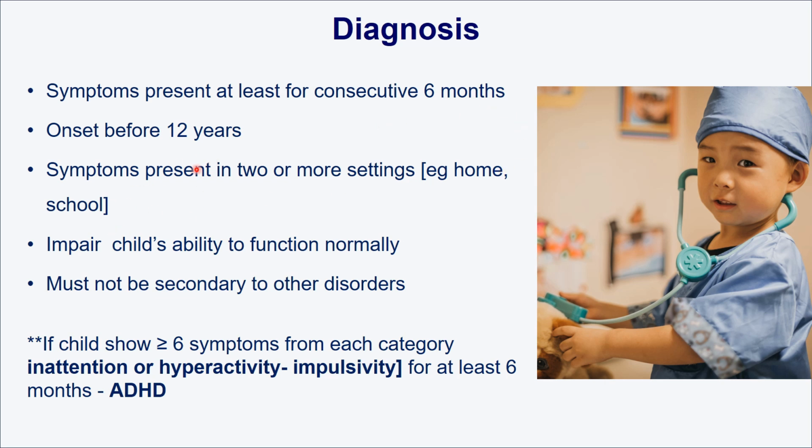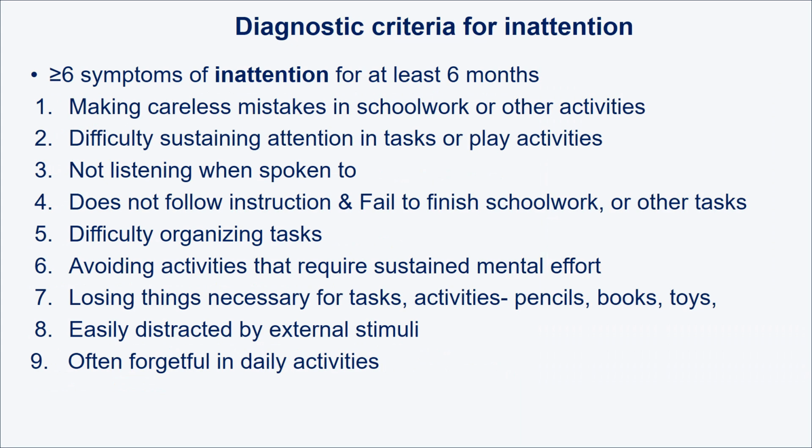And all these symptoms should impair the ability of the child to function normally and must not be secondary to other disorders. So these are the specific criteria which are required. And if the child is showing 6 or more symptoms in each category, inattention, hyperactivity, and impulsivity, persisting for 6 consecutive months, then you can say this child is having ADHD. So you have to assess the child repeatedly.